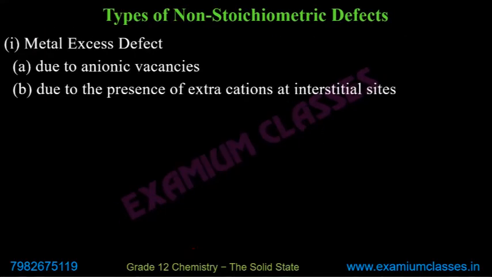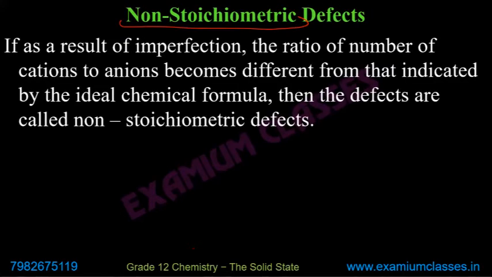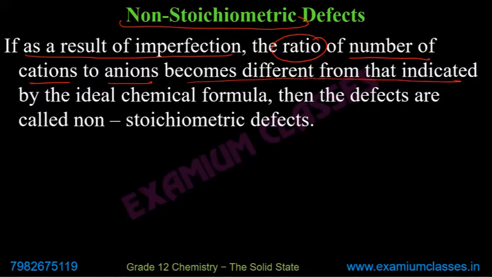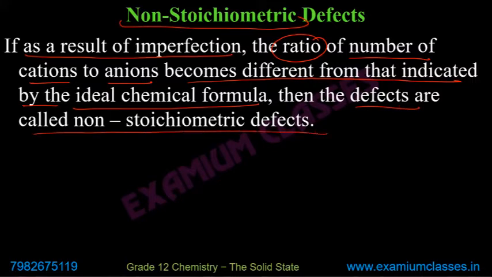But now we talk about the non-stoichiometric defects. Non-stoichiometric defects: as a result of imperfection, the ratio of the number of cations to anions becomes different from that indicated by the ideal chemical formula. Then the defects are known as non-stoichiometric defects. First read it and then I'll explain.